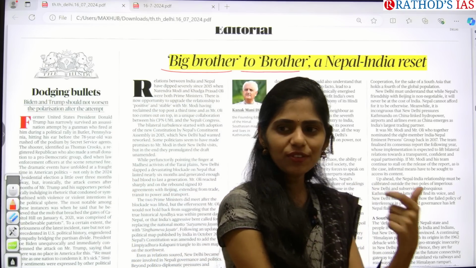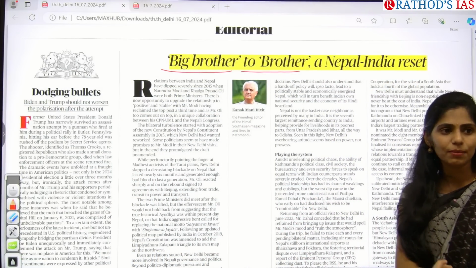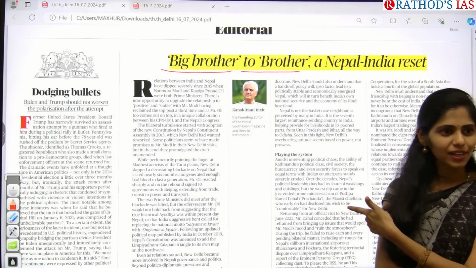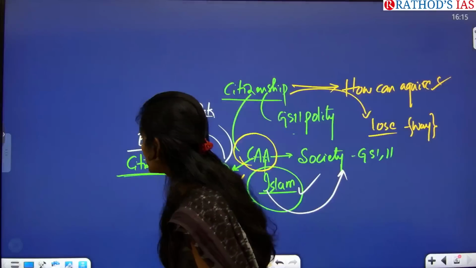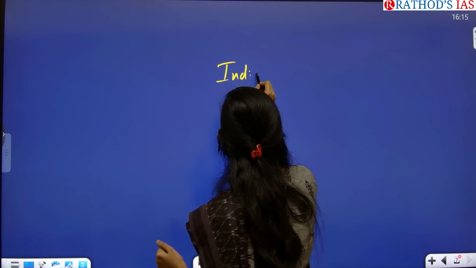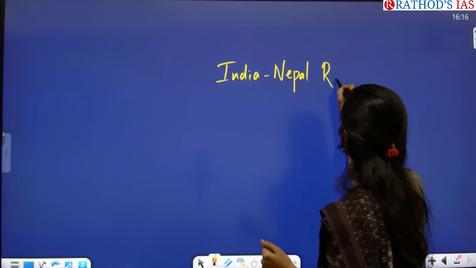Because of this, how are we going to have the relationship in the future? I said whenever elections are there, based on which government or which political party comes into power, we will be changing our foreign policy. This is an example. Okay. So here what is the keyword you have to focus on? India-Nepal relations.